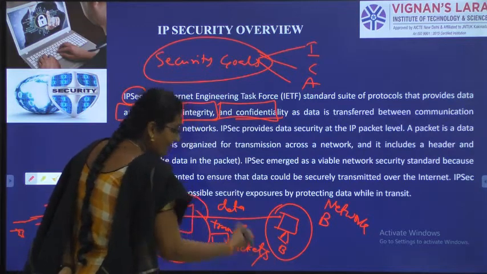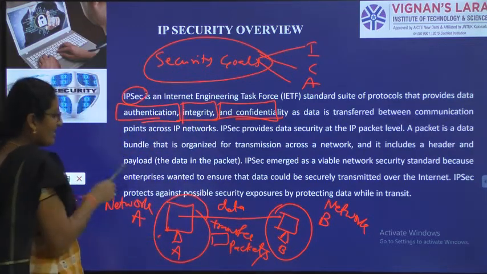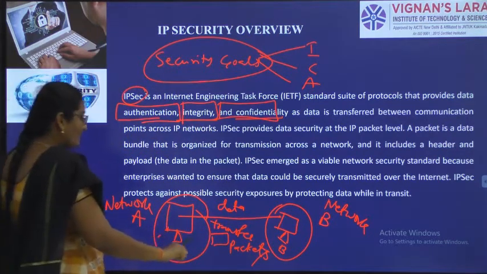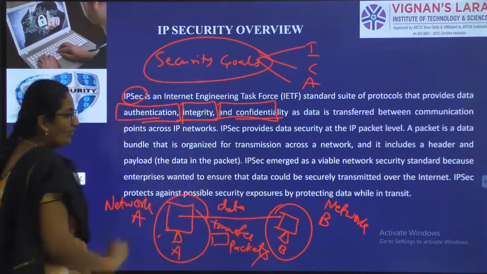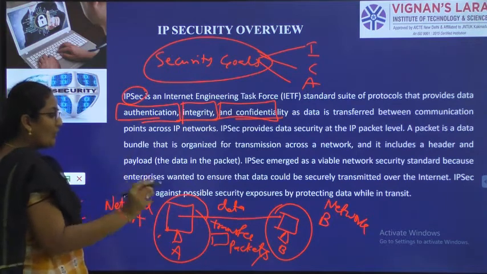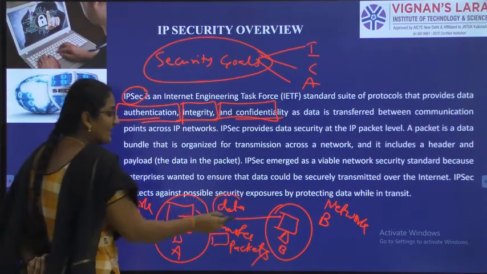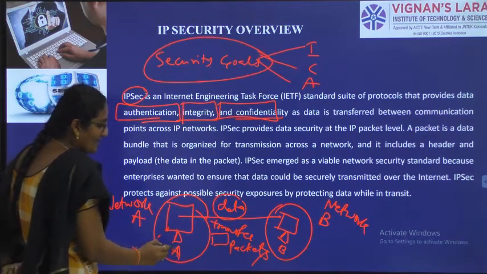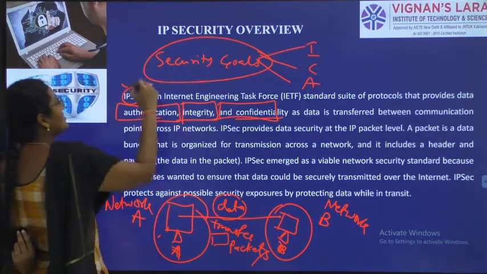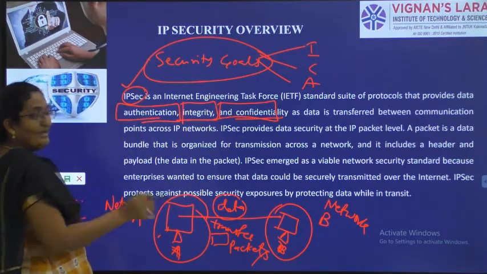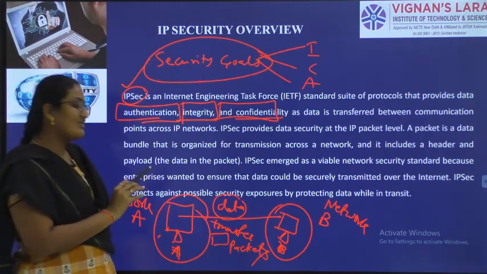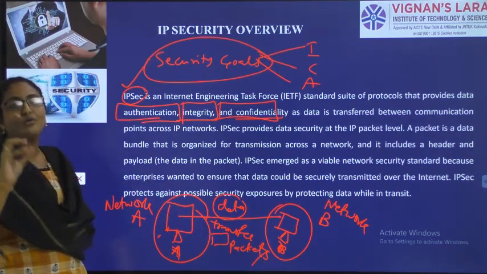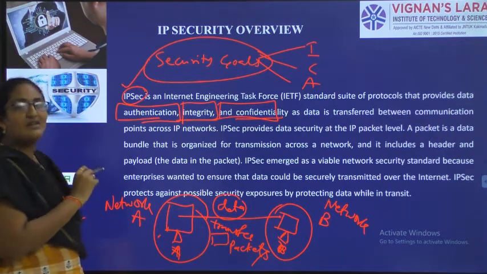It will transfer in the form of packets. One system in one network will transfer data to another system in another network in the form of packets. Now to provide security for this data which is transferred from system A to system B, we are using IPsec because all this is happening in the network layer.